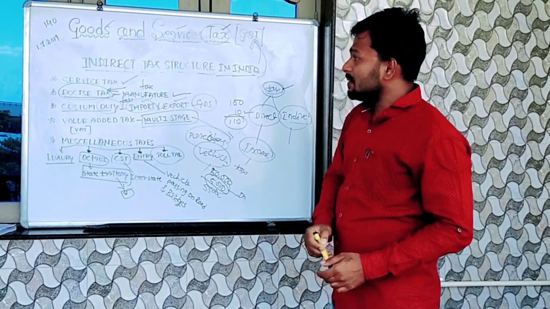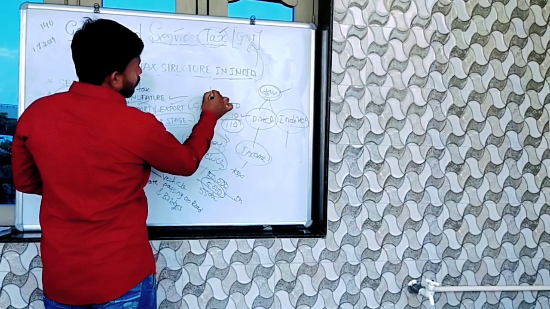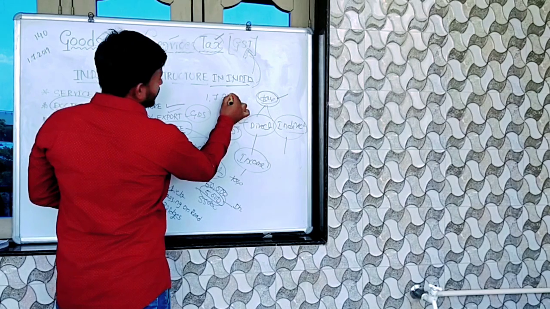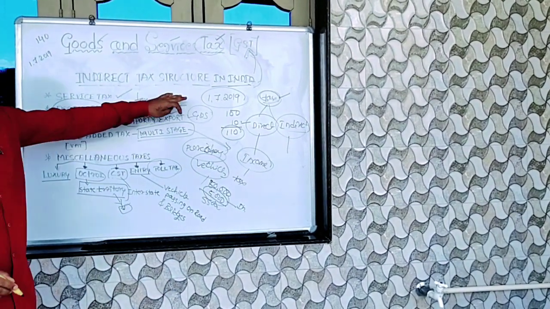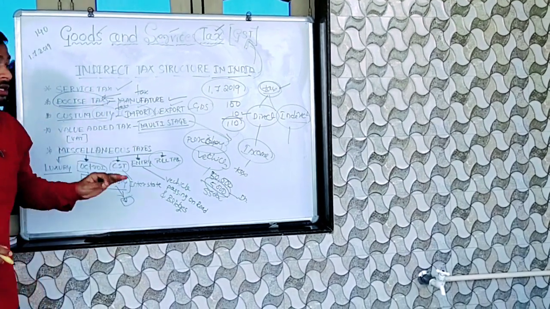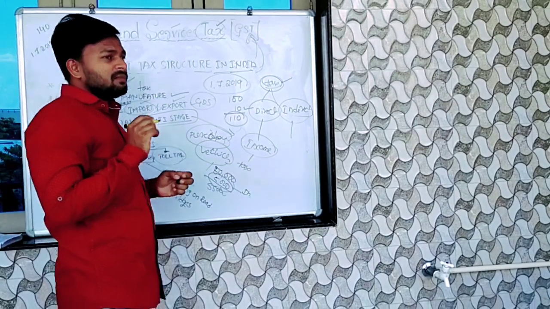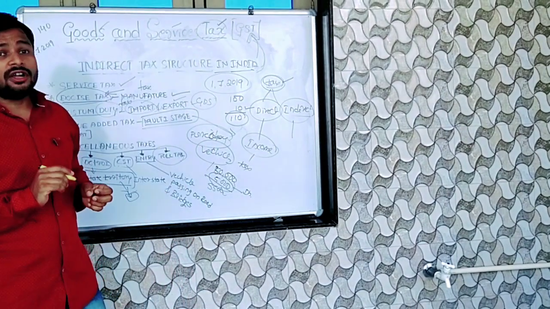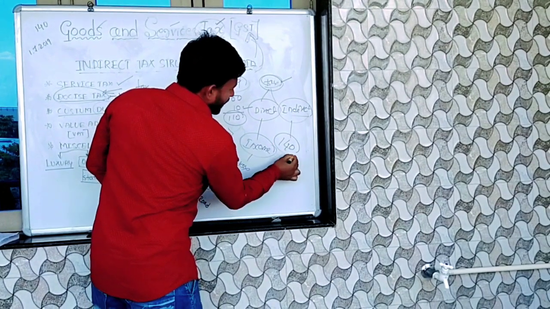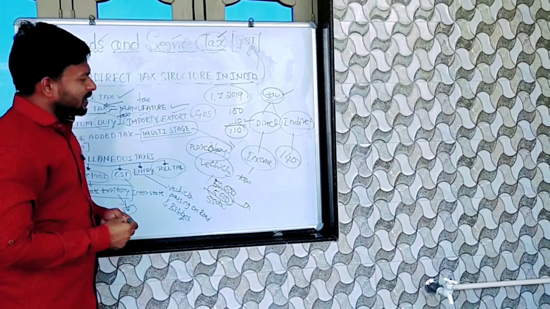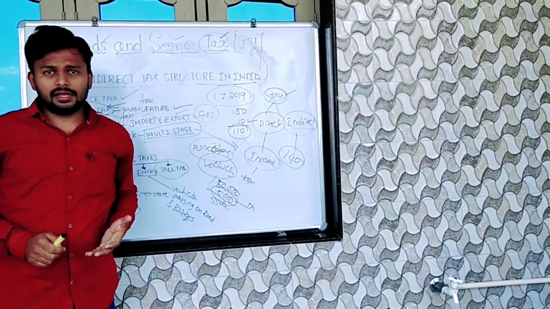When was it established in India? It was established in India on 1/7/2019. And GST, how many nations are using it at present? More than 140 countries are now using GST rules in their nations.